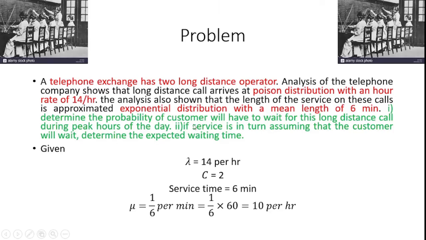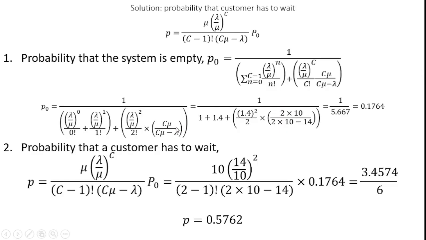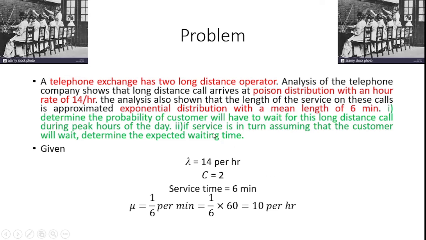Determine the probability that a customer will have to wait for this long distance call during peak hours of the day. So the probability is 0.5762. And the second question is, assuming that the customer will wait, determine the expected waiting time.